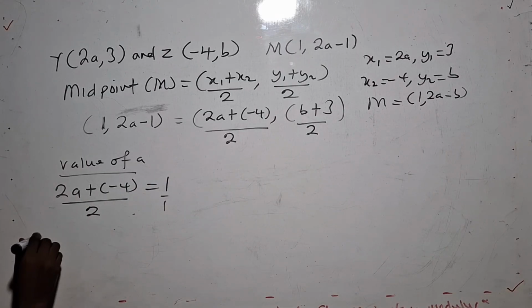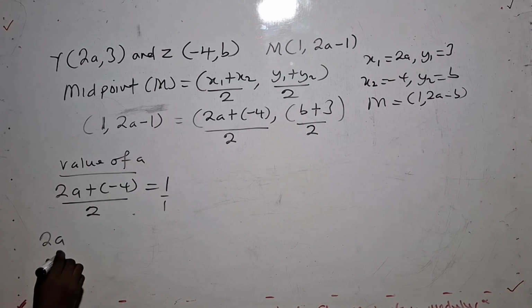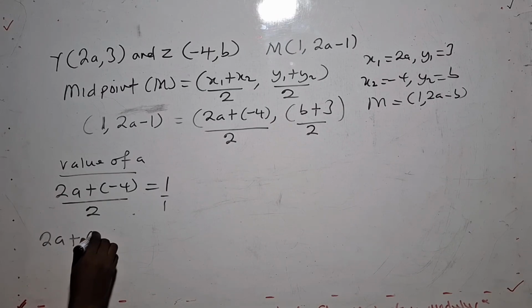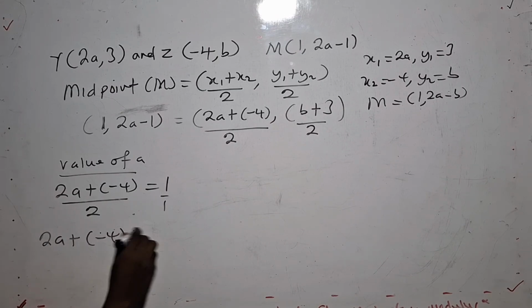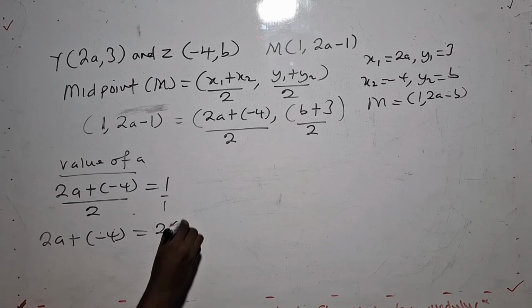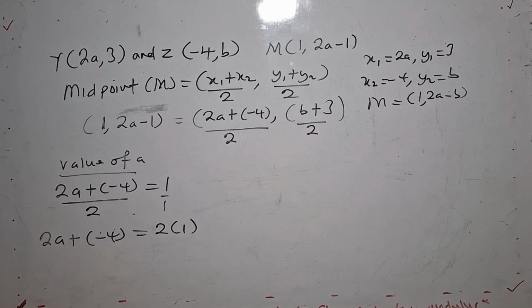So now I'll write this 2a, negative 4 is equal to 2 times 1. Now I have 2a with negative 4 is equal to 2. We are using equation.